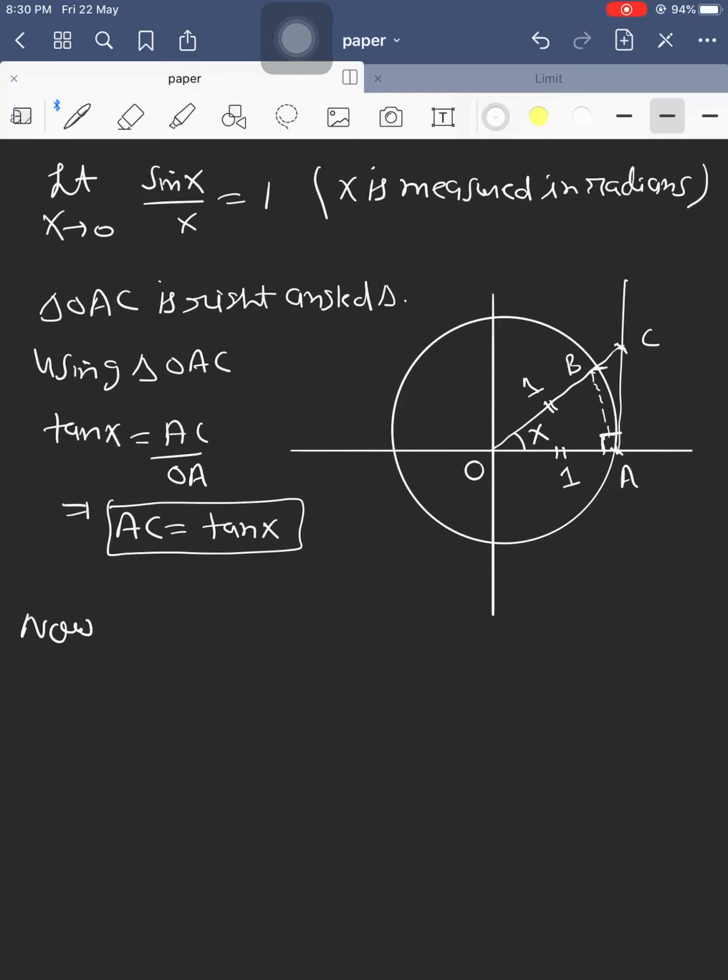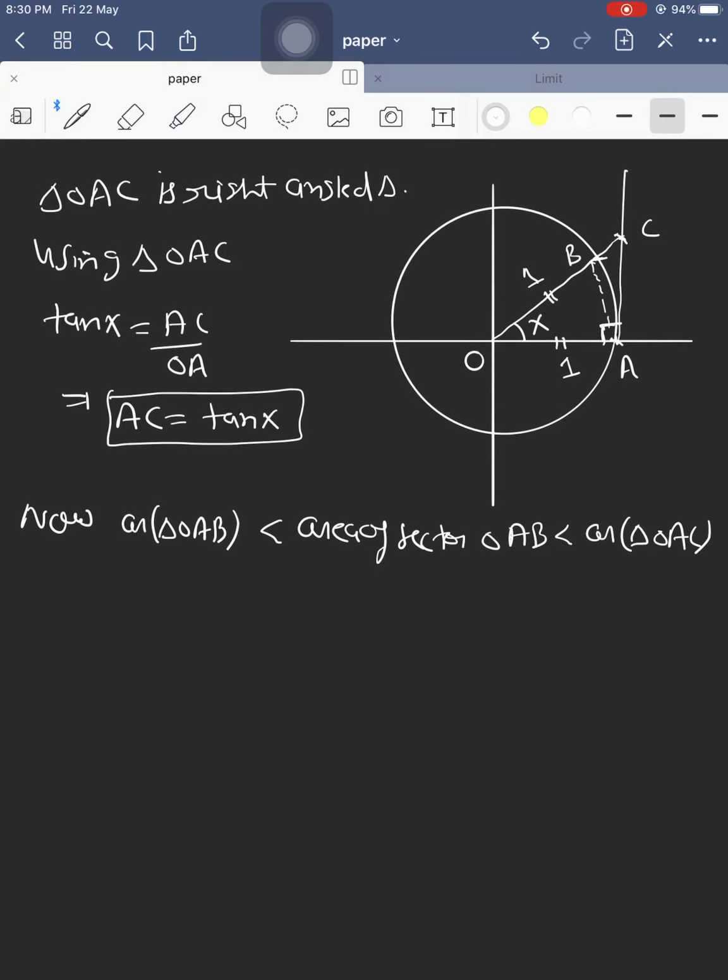Now we can clearly write: the area of sector OAB is greater than the area of triangle OAB. Also, this is less than the area of the right angle triangle OAC. But we know the area of a sector is half r squared theta.